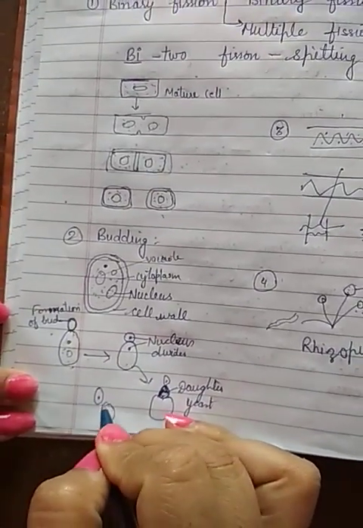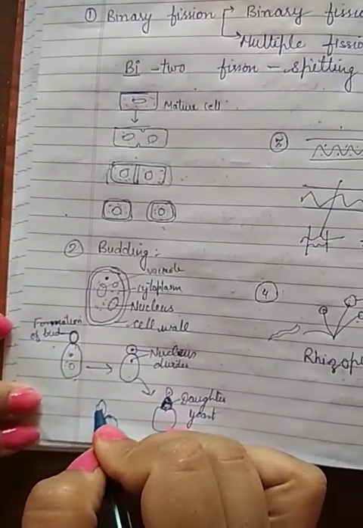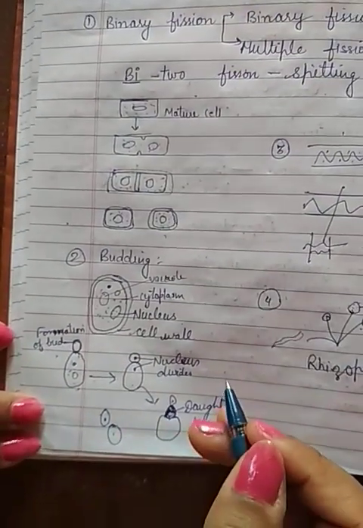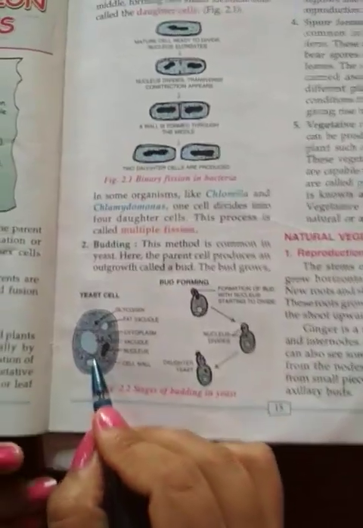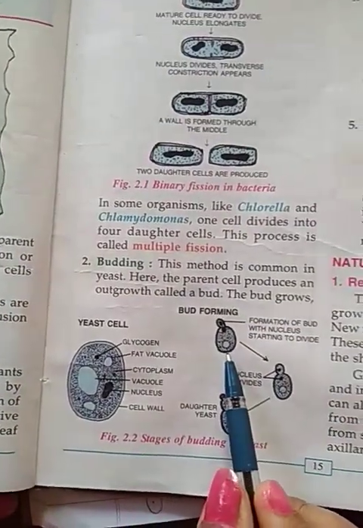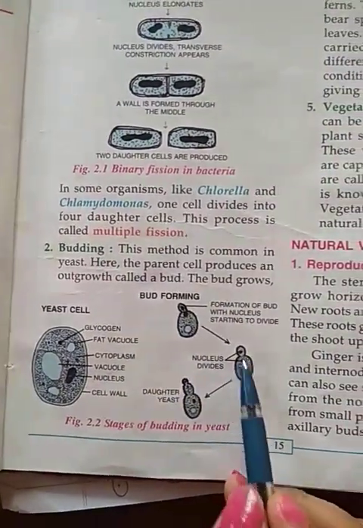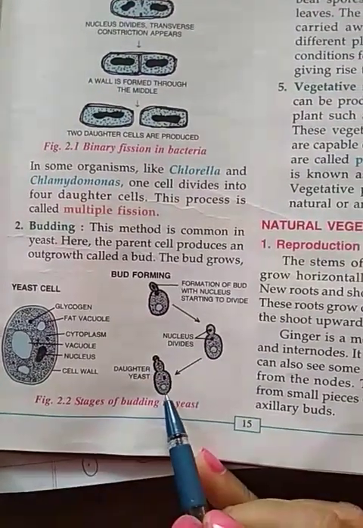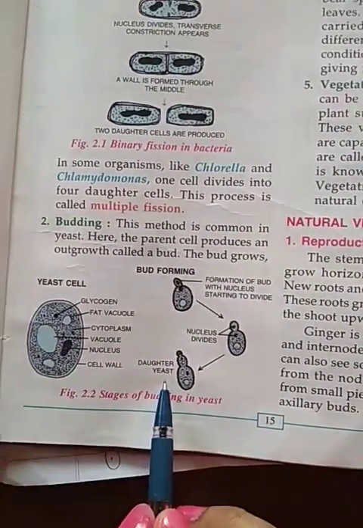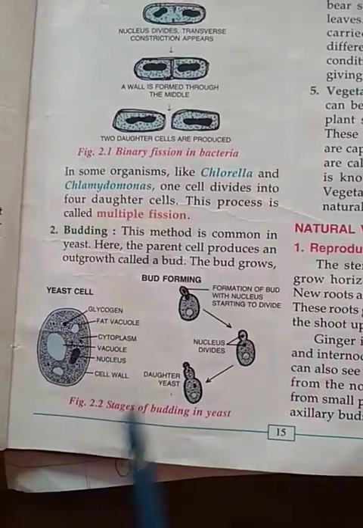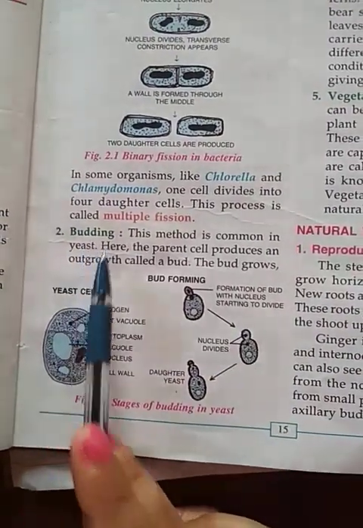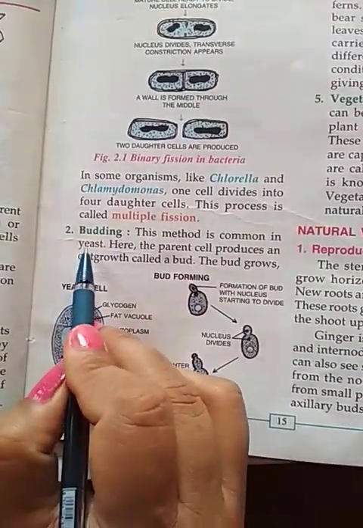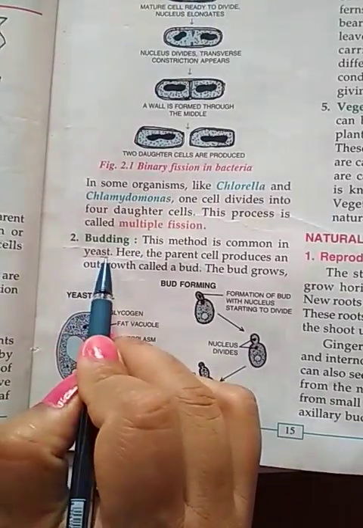So one is the parent and another is the daughter cell. In your book also the diagrams are given: a single cell, and here the bud is forming and the nucleus is dividing into two parts, and the new cell that arises is a daughter yeast. So budding is the formation of a bud, and mainly it occurs in yeast cells.